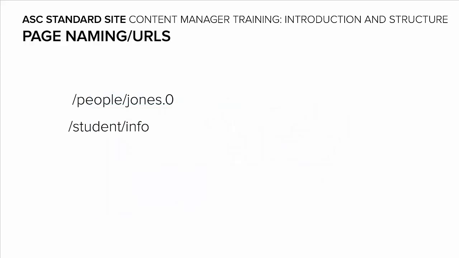As you develop the structure for the website, you will be involved with the naming of page URLs, requiring you to utilize a section and page naming convention. Develop a standard for naming your pages. To begin, name pages within a given section by the same section or root name. Each major topic of the website is an area. For example, all people information belongs to the people section and is thus named /people/name-of-person. All student information belongs to the student section and is thus named /student/information.